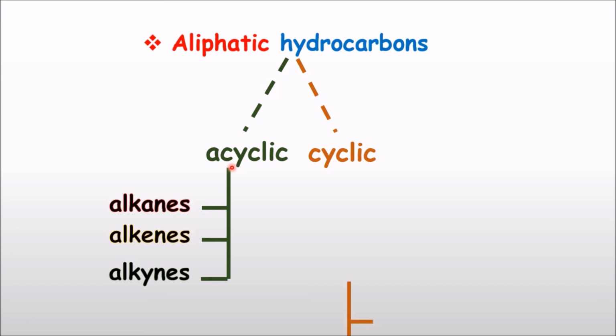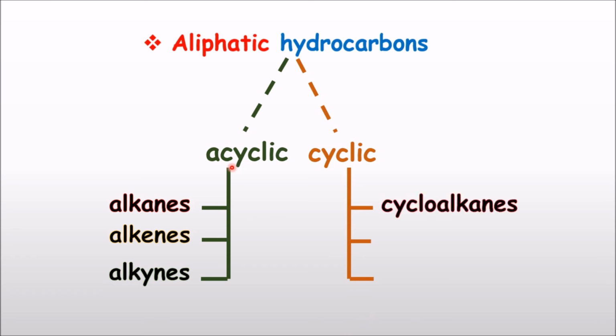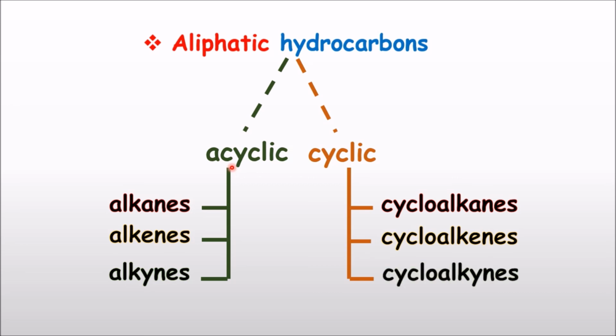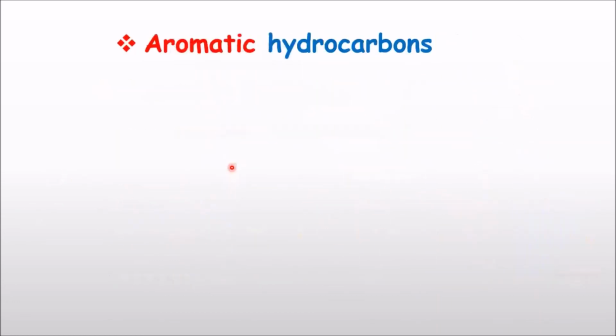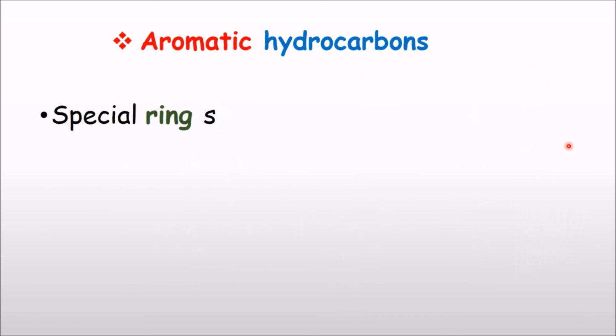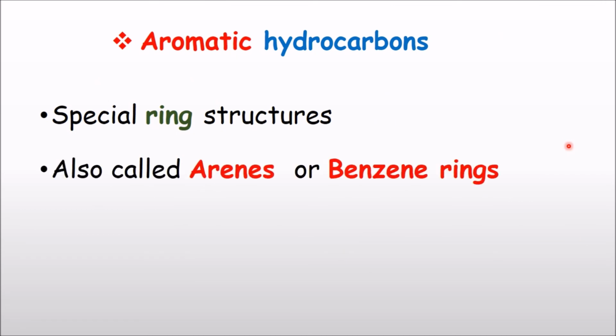For the cyclic, we have under it cycloalkanes, cycloalkenes, the cyclic versions of alkenes, as well as cycloalkynes. And then for aromatic hydrocarbons, we are not going to classify them, but we have to mention that they have special ring structures, and they are also called arenes, and they are also called benzene rings.